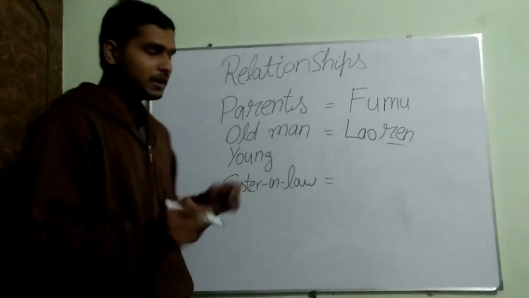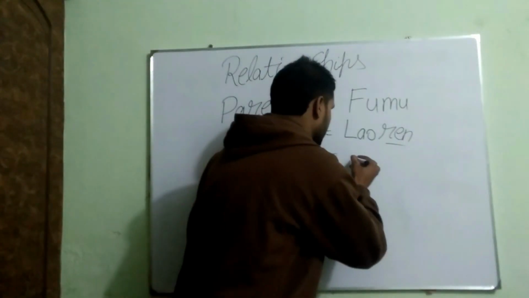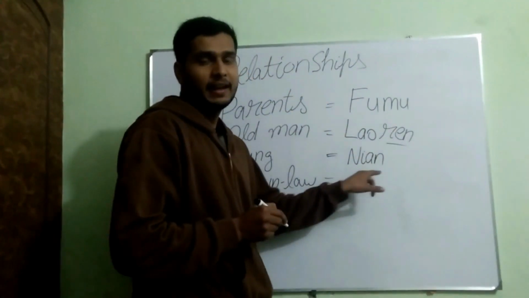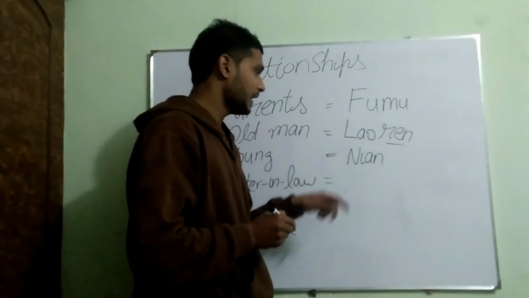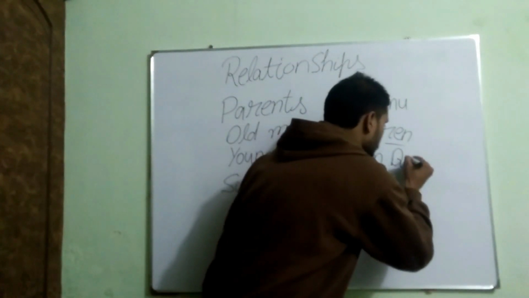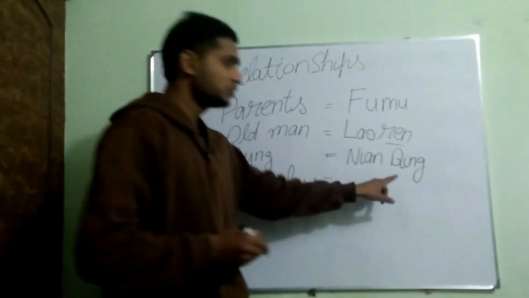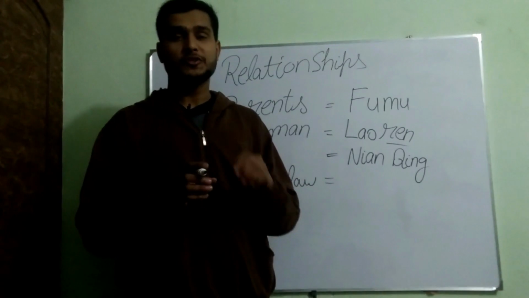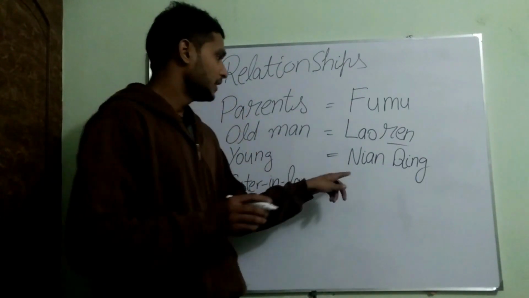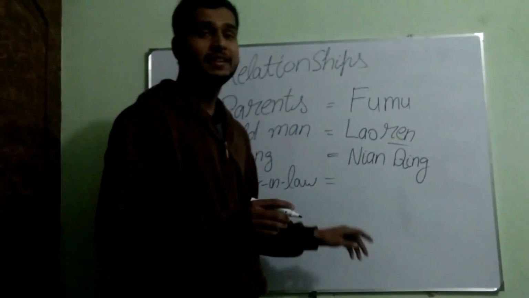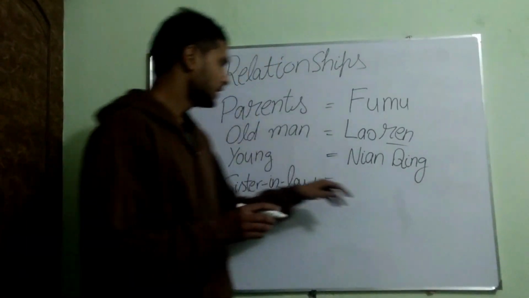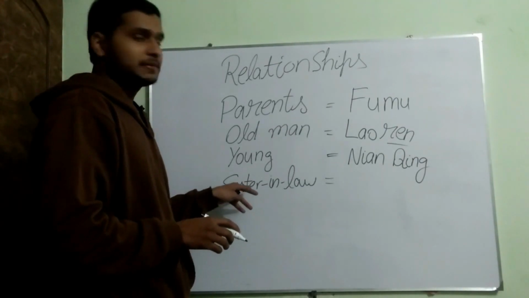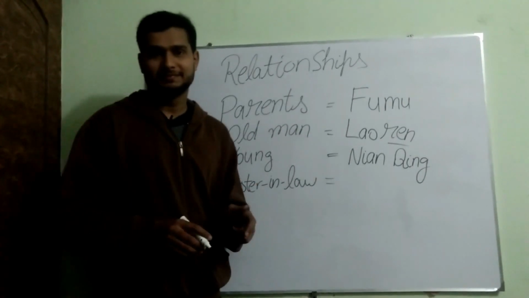For young or young man, we have nian, N-I-A-N, nian. How to pronounce nian? Then Q-I-N-G, qing. In Chinese, friends, Q is pronounced as chi, and this complete word is nianqing. Its meaning is young. And the fourth, last but not the least, sister-in-law.